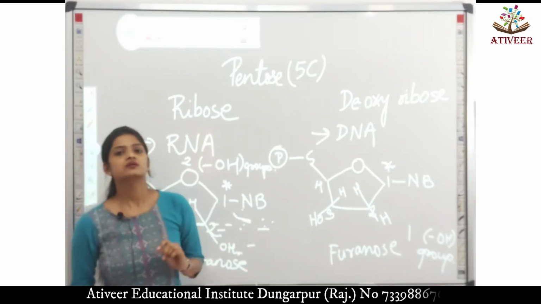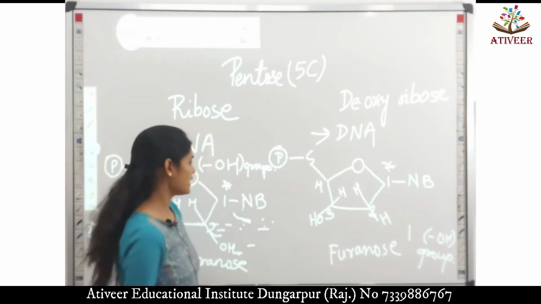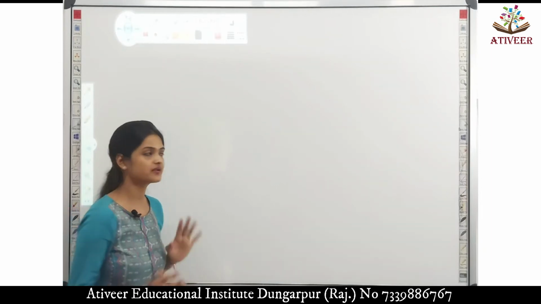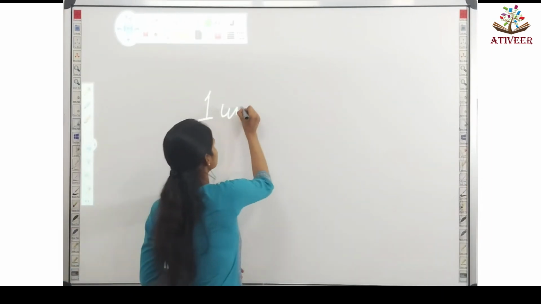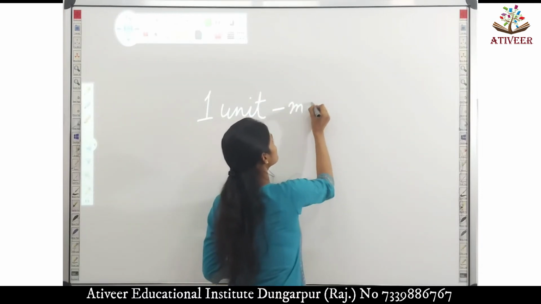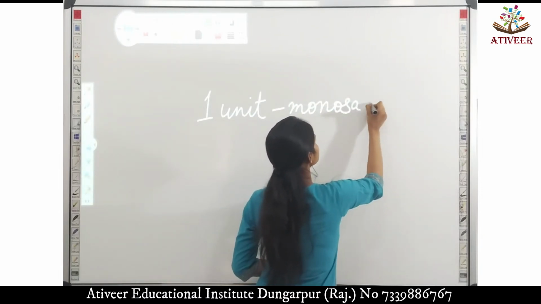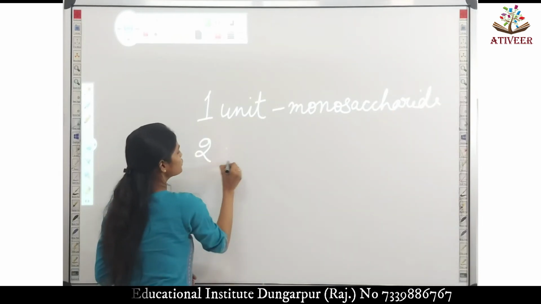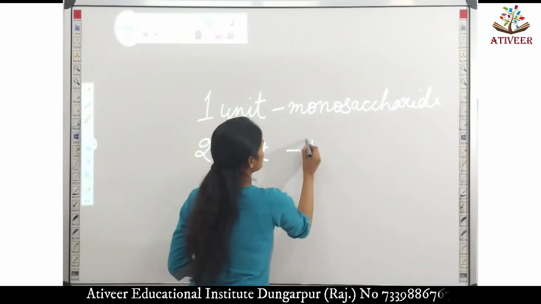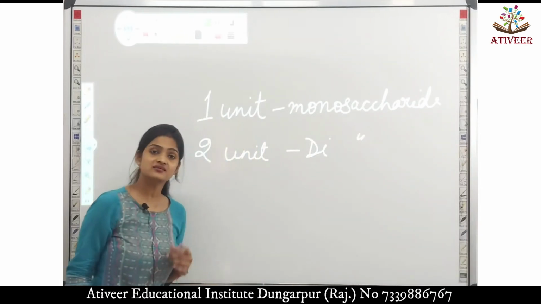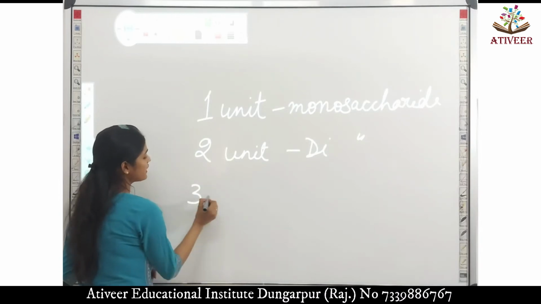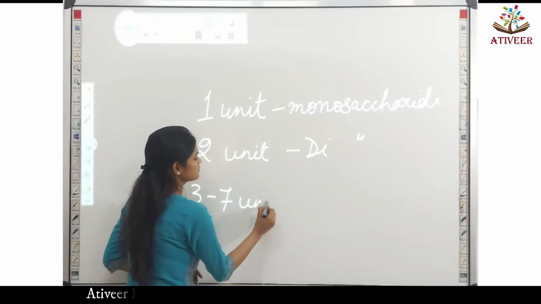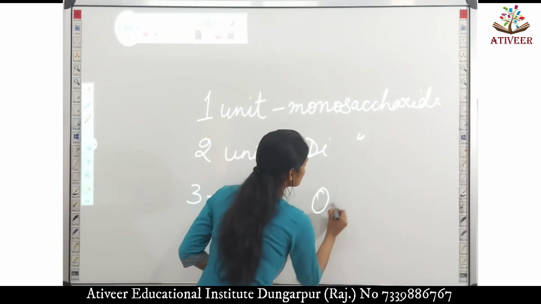So this is the basic difference between ribose and deoxyribose. I hope everyone has understood the concept and there is no confusion left. So from whatever we have studied, we have understood one thing. If there is one unit present, we term it as monosaccharide. If we have two units present, we term it as a disaccharide. Now, if we have 3 to 7 units, we call them oligosaccharide.